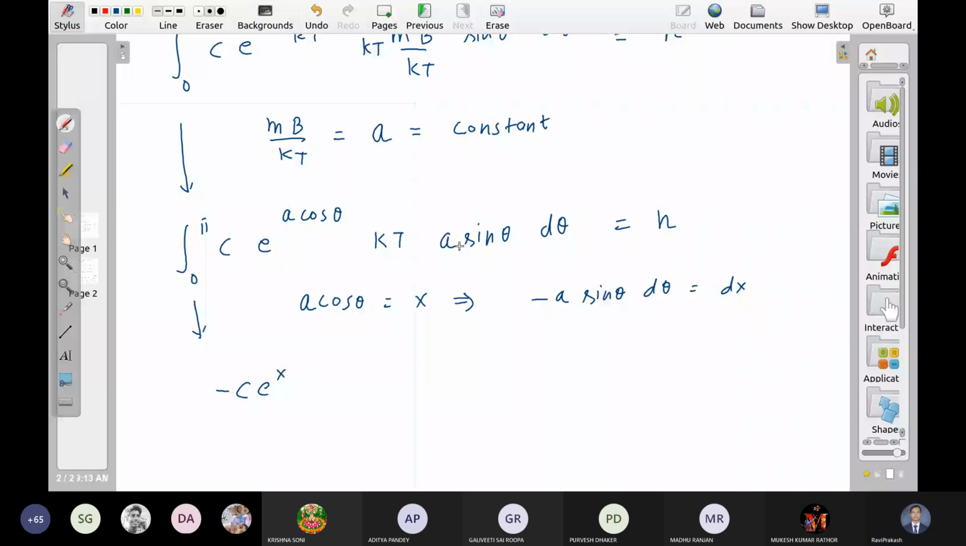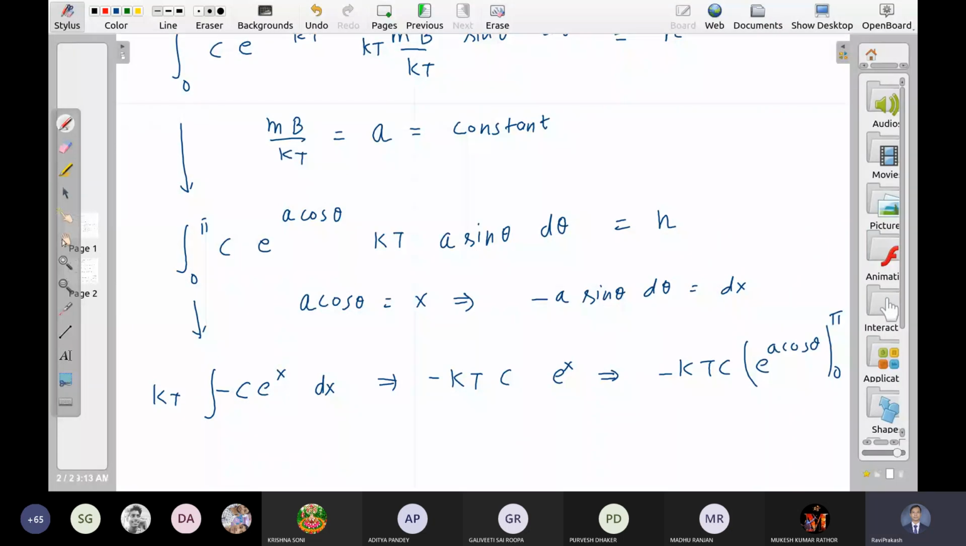Integral of this. What is the integral of this? It is kt c times minus e to the power x, with some limit, minus kt c. What is x? x is a cos theta. So e to the power a cos theta, limit 0 to pi. Okay.